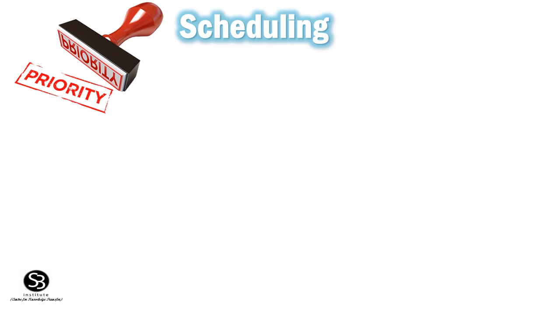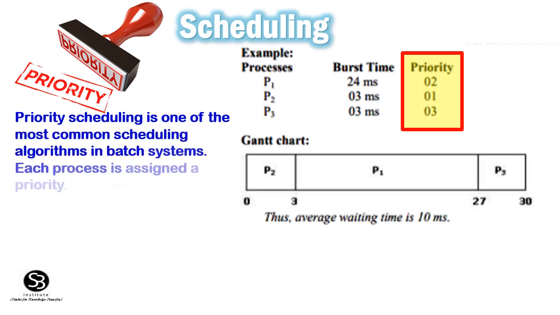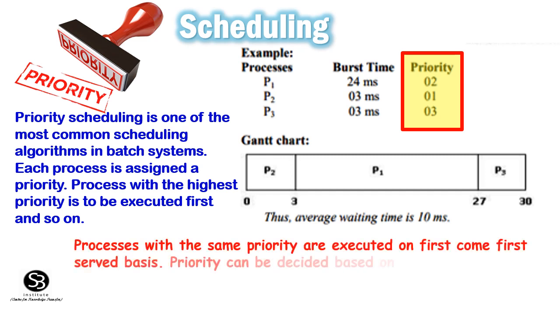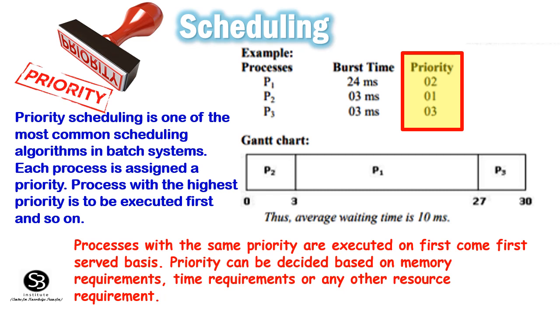Priority scheduling. Priority scheduling is one of the most common scheduling algorithms in batch systems. Each process is assigned a priority, and the process with the highest priority is executed first, and so on. Processes with the same priority are executed on a first come first served basis. Priority can be decided based on memory requirements, time requirements, or any other resource requirement.